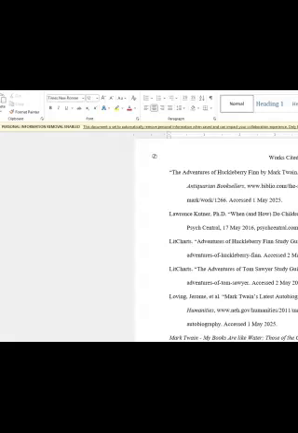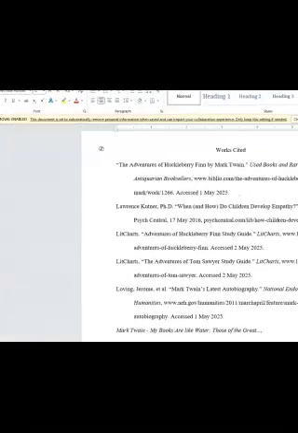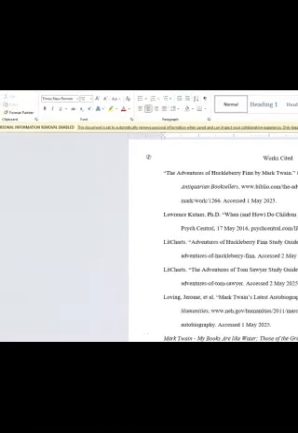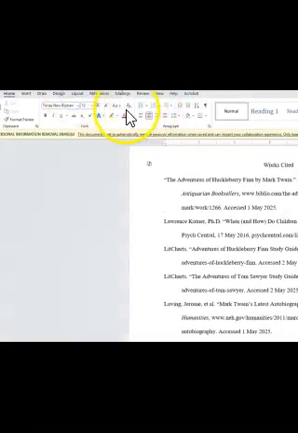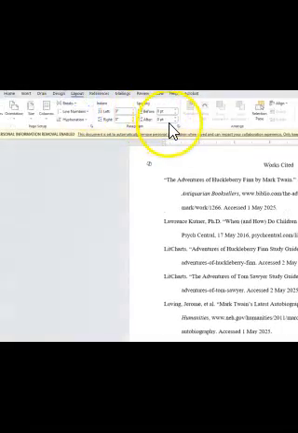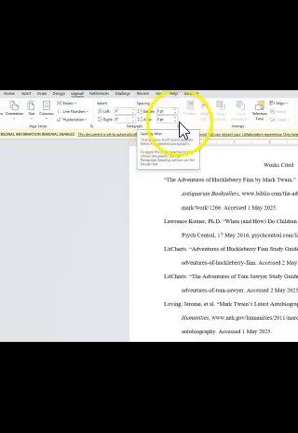Everything is double spaced. Everything is in Times New Roman 12 font. There are no gaps between the citations. By gaps, I mean going to Layout, and these should all be set to 0.